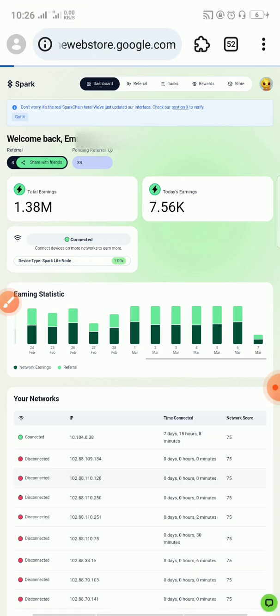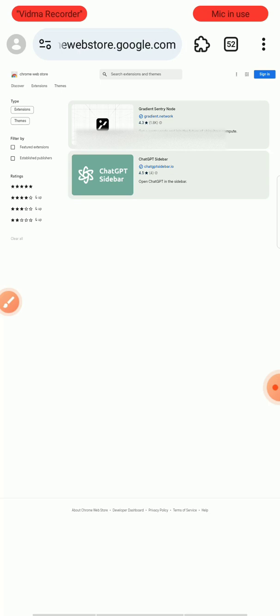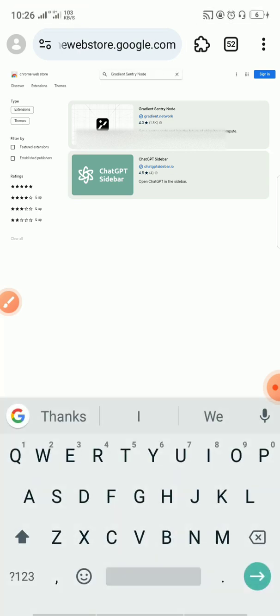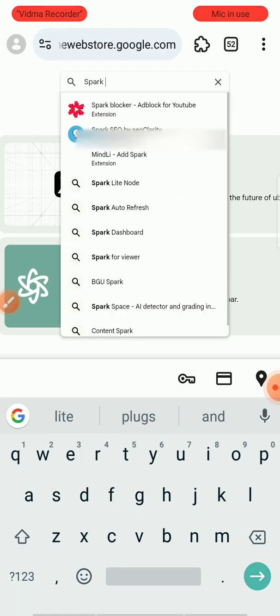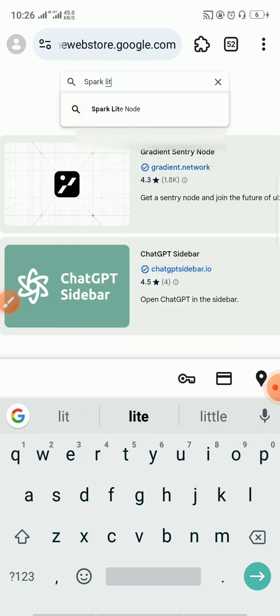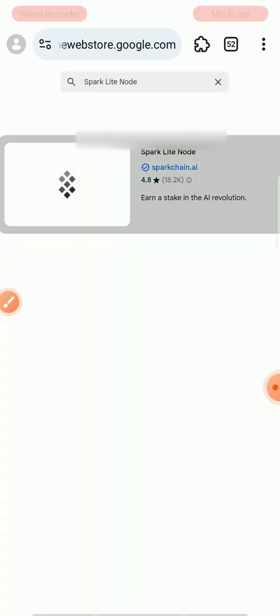So if you want to register, the link will be in the description. You just have to register, then come back, copy the link and paste it on your browser. Once you do that, you click on search and then you search for Spark Light node.